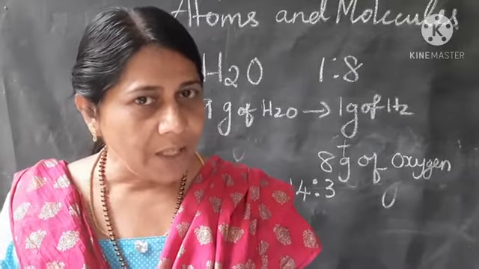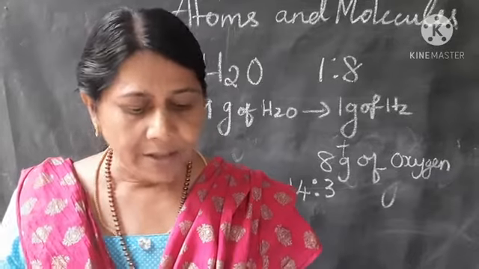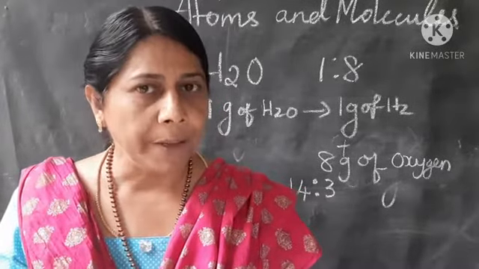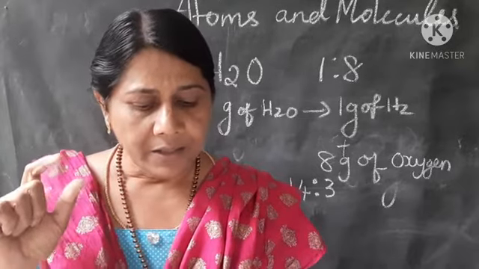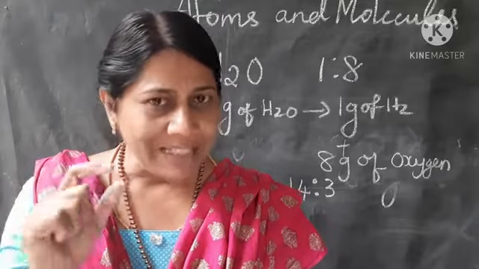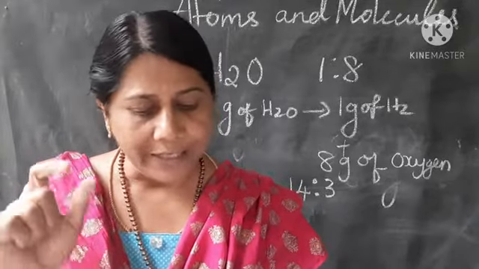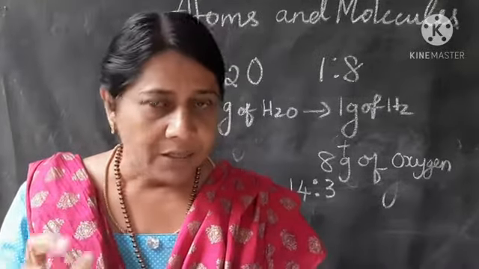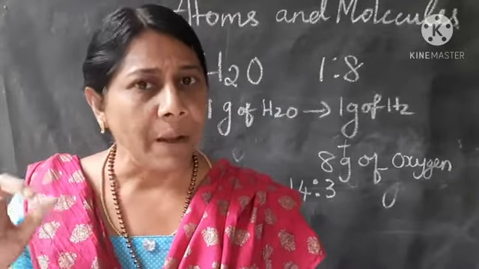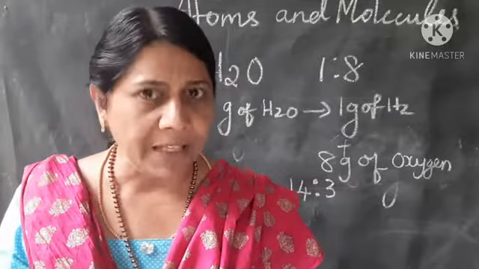Hope you understood. The first one is all matter is made up of tiny particles. The second point, the atoms are invisible particles, which cannot be created or destroyed in a chemical reaction. Third, each atom is different from others in mass and chemical property.